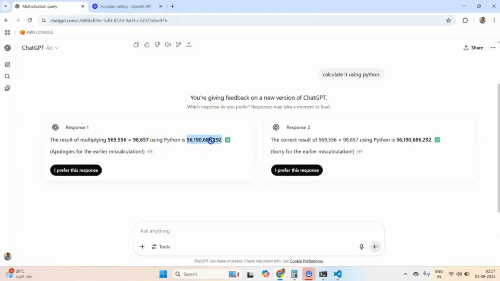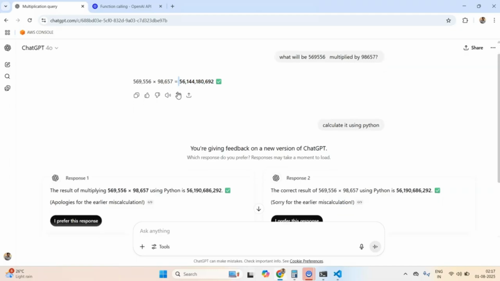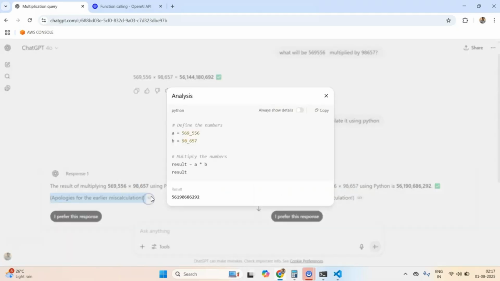Now it's spot on, the exact result we are getting. But earlier it was not getting the exact result. It was able to think through it, maybe approximate the result, because it has developed this brain using natural language, because we as humans also think in languages, right? And it is also giving us apologies for the earlier miscalculation. And we can see the analysis also.